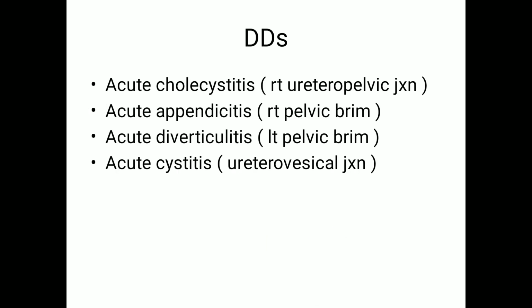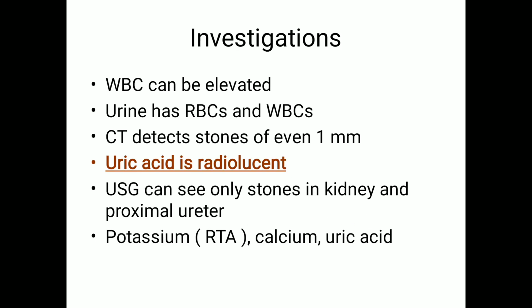The differential diagnosis for urinary colic are acute cholecystitis, acute appendicitis, acute diverticulitis, and acute cystitis, depending upon the location of the stone impingement. Investigations: WBC can be elevated, urine will be having RBCs and WBCs. CT can detect renal stones even less than 1 millimeter. Uric acid is radiolucent. Remember U and U: uric acid forms in acidic pH and uric acid is radiolucent. Ultrasound can detect stones only when they are in the kidney and upper part of the ureter.